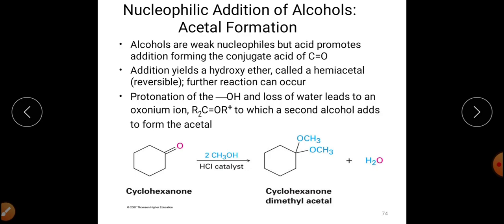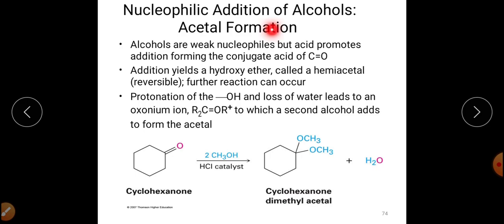ketal. The formation of acetal and ketal is very important in organic synthesis because they act to protect the carbonyl group in different types of reactions. In the subsequent slides I will discuss how we can use acetals and ketals as a protecting group, how we can use this particular reaction to protect a particular group from other reactions, so that selective reaction can be done on a particular substrate and one particular functional group can be left intact.